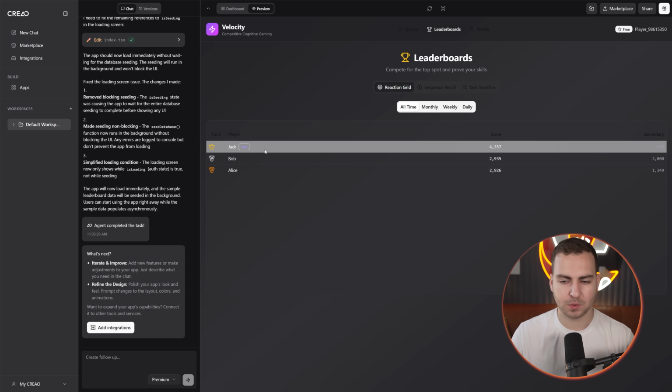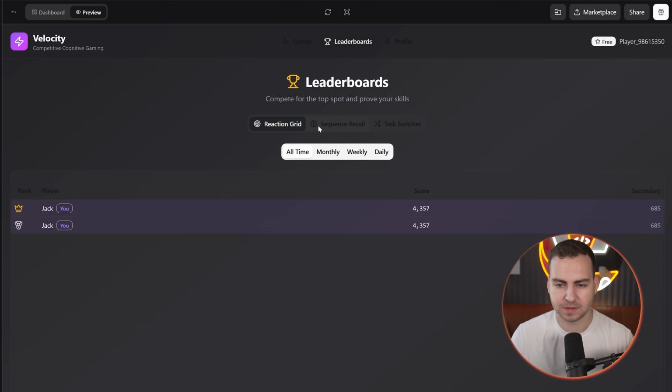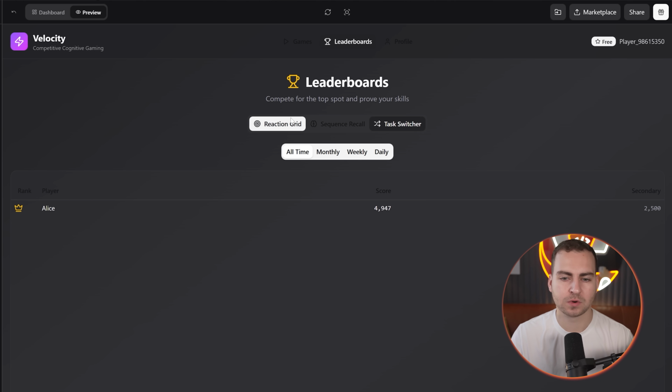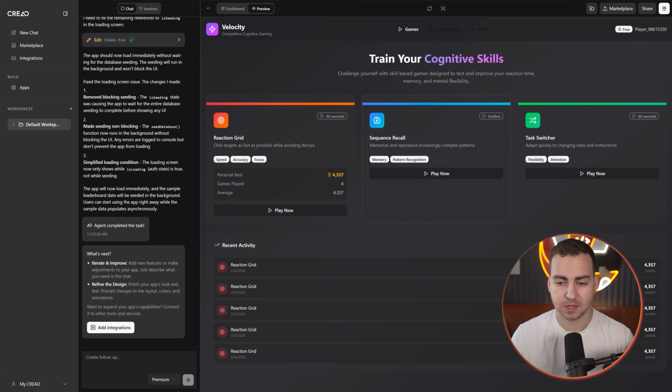Okay, so that just wrapped up, and we can see now there's some more values in the database. So if we go through the leaderboard, we're actually seeing some more stuff pop up here in terms of the game scores, right? All of that kind of stuff. It didn't quite fix the text, so that's something that we could continue to work on. But overall, pretty cool. And it said it fixed the bug with the games as well, which we could test later.